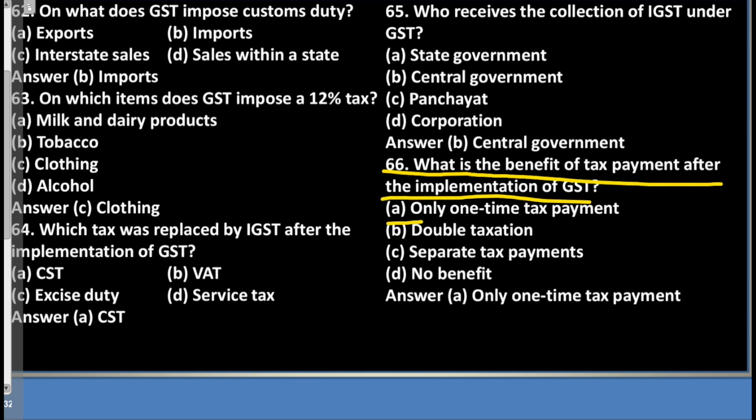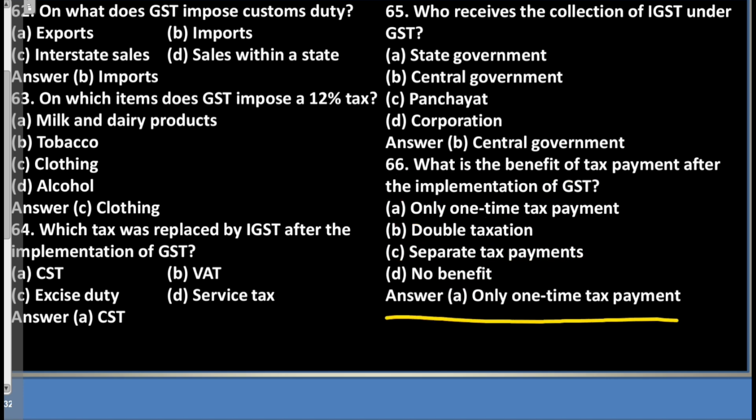Question 66. What is the benefit of tax payment after the implementation of GST? A. Only one-time tax payment. B. Double taxation. C. Separate tax payments. D. No benefit. Answer: A. Only one-time tax payment.